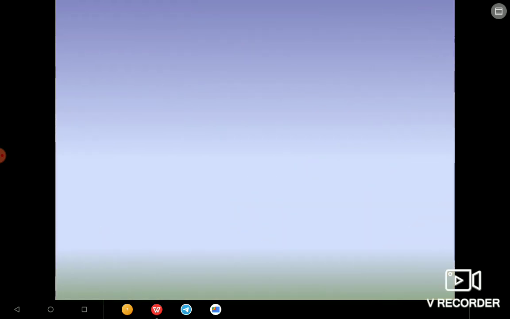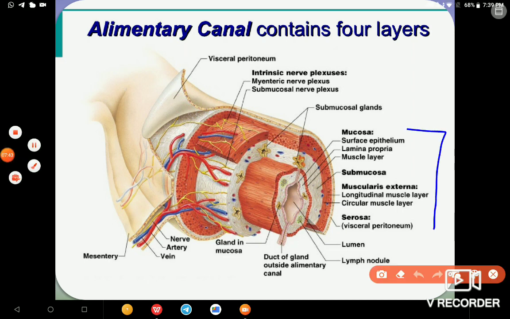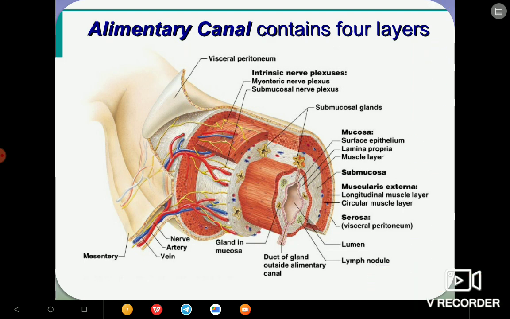Okay, next here we have the alimentary canal and its 4 layers. So you can check it out from here. These are the 4 layers of the alimentary canal. What are they? First one is mucosa.